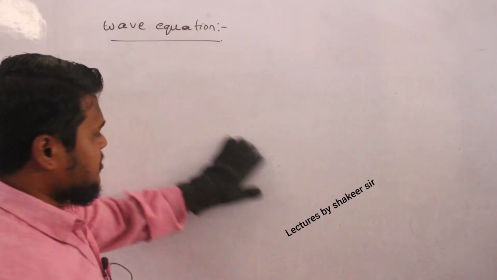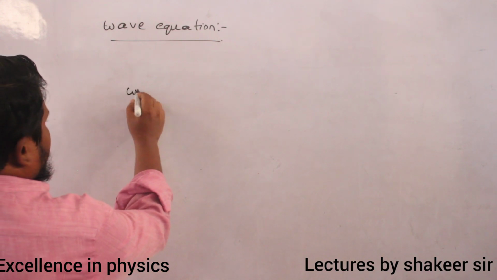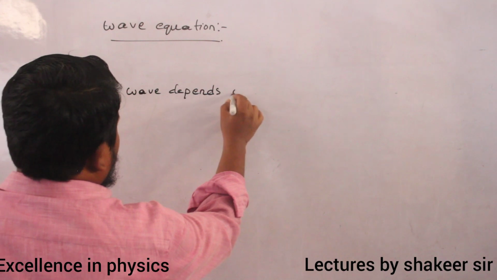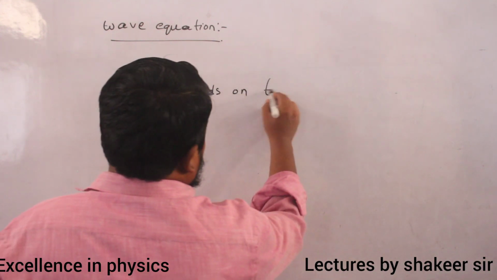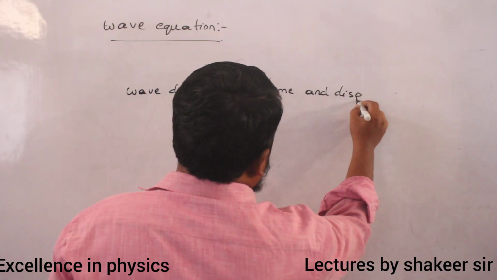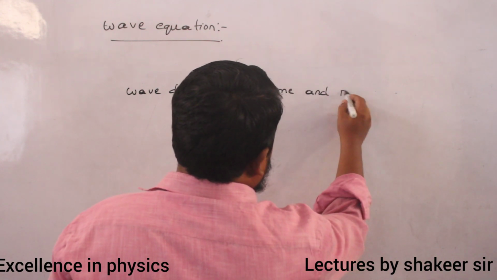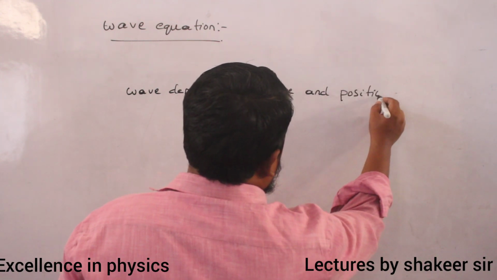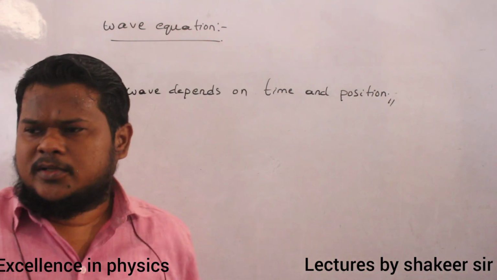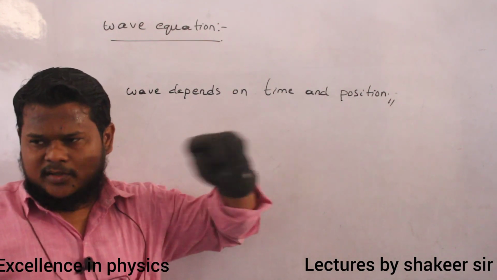We are studying the wave equation. Okay, Seema, wave depends on time and displacement from mean position. Time and position we can write. Time and position. Okay, ma? Wave always depends on two factors. It depends on time also, it depends on position also.